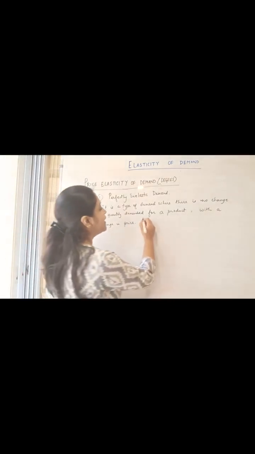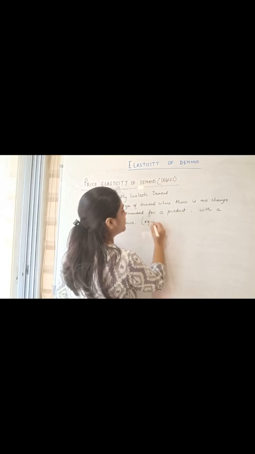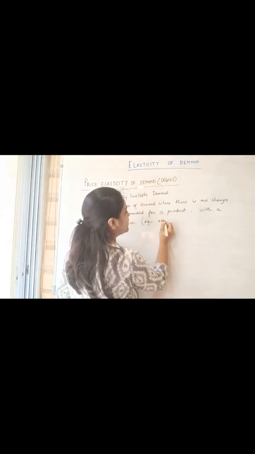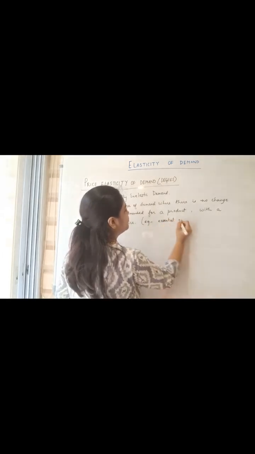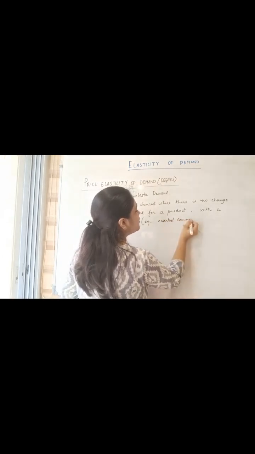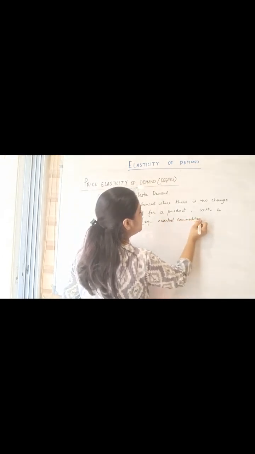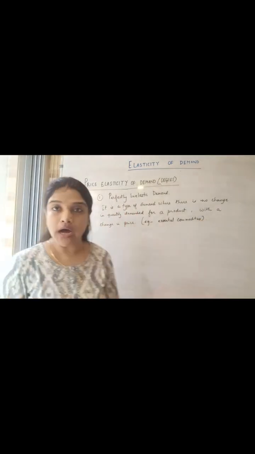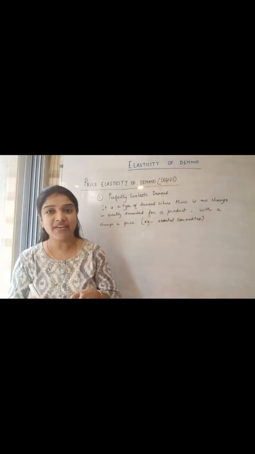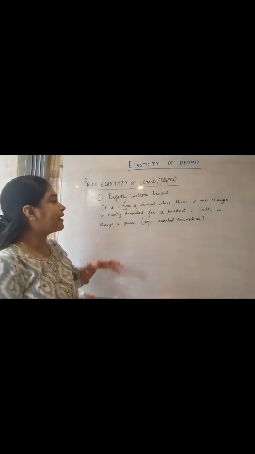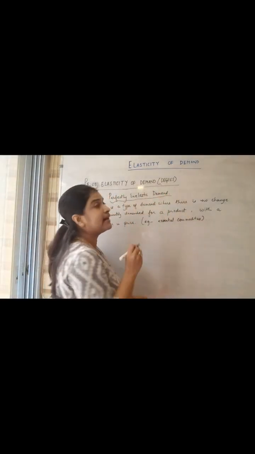This happens, for example, with essential commodities. Whichever commodities are bare minimum essential for our livelihood, for our living, those will fall under this category of perfectly inelastic demand.